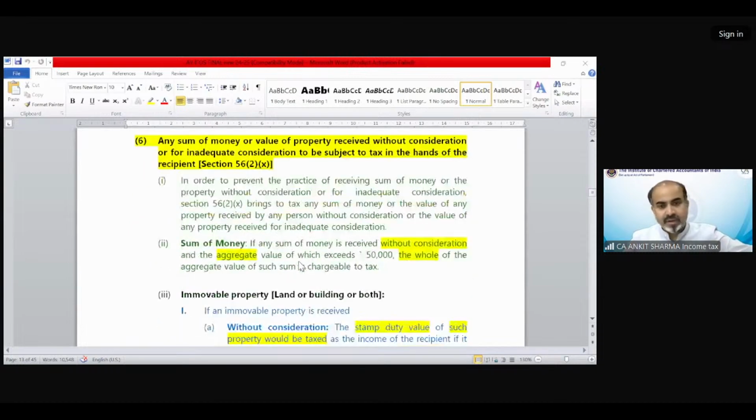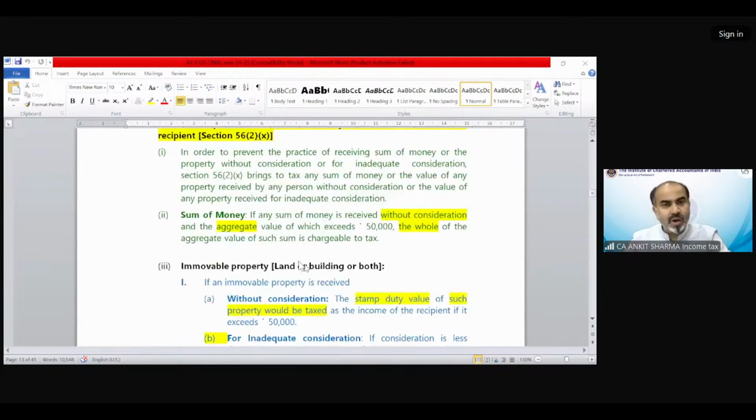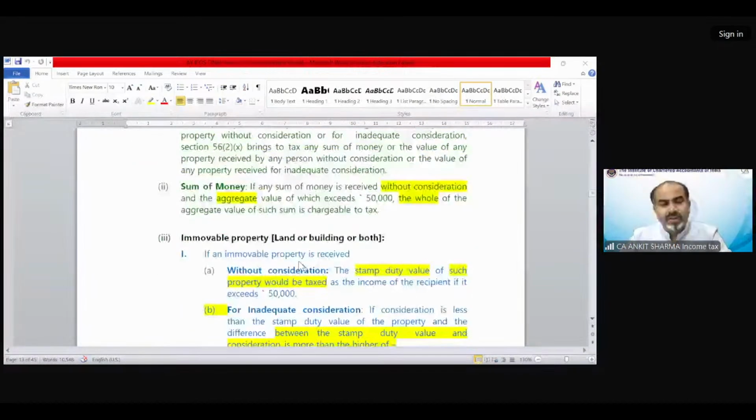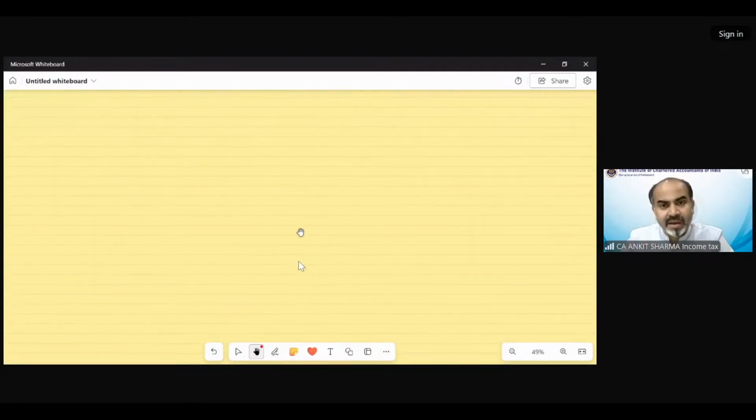Moving ahead, now we have the provision of how and when it's going to be taxable under different circumstances. So what are the provisions regarding it? We are going to discuss that. We are going to learn that provision with the help of a chart, so that it will be really easy for all of you to understand with the help of a diagram.